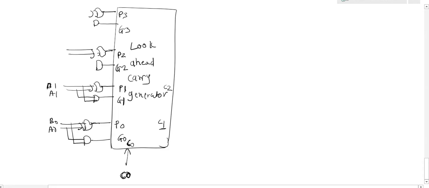The inputs I am giving as A2, B2, A3, B3. The outputs generated are C1, C2 and C3.